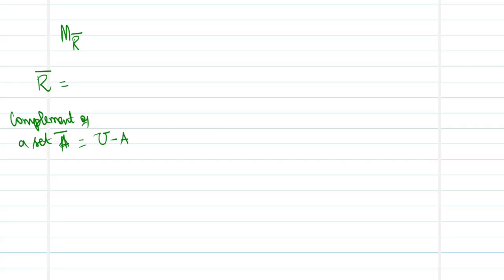Similarly, how to get the complement of a relation? What is equivalent to our universal set over here? Our Cartesian product A cross B is equivalent to our universal set. From this Cartesian product, you remove all the elements of the relation R, and the left out values will be the complement of your relation.